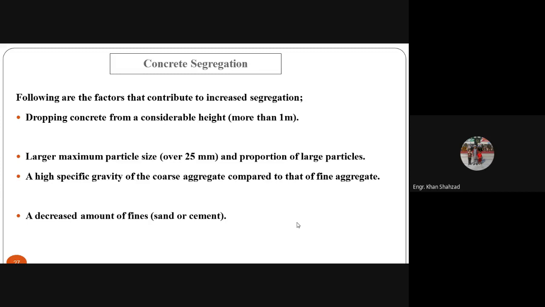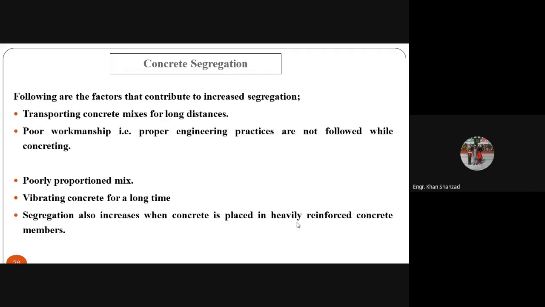A decreased amount of fine sand or cement: if you have used less sand or less cement, it can also cause or enhance segregation. Transporting concrete mixes for long distances, as I told you, you should avoid long distances for transporting concrete because it causes segregation. Poor workmanship, that is, proper engineering practices are not followed while concreting. The people who are working on the concrete don't know about the engineering guidelines, so it can also increase the concrete segregation.